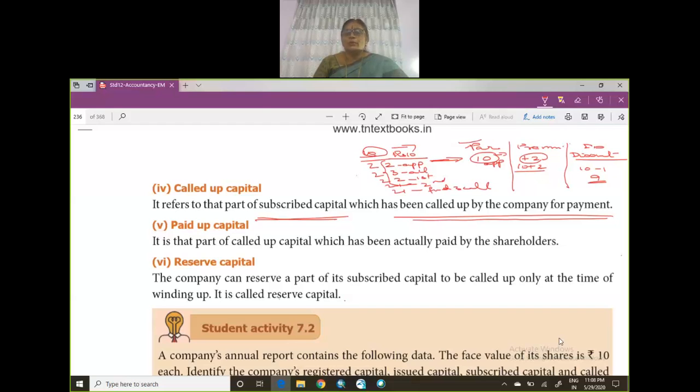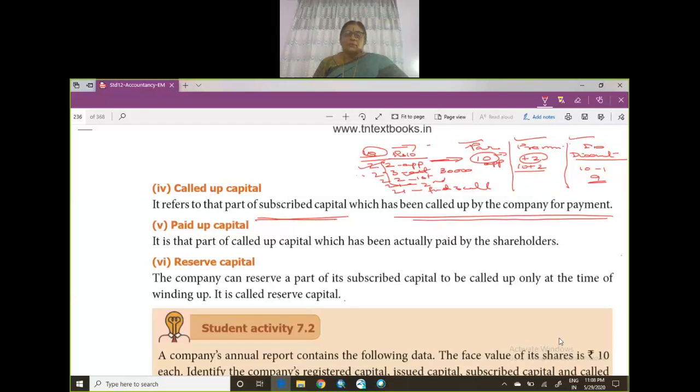So you can issue it on par, you can issue it on premium, you can issue it on discount, right? So this refers to the part of the subscribed capital which has been called up by the company. The company is calling for after you apply, then the company will call. Okay, now allotment you need 3 rupees. If the company has allotted 30,000 shares, so 30 into 3, 90,000 you will have to pay, right?